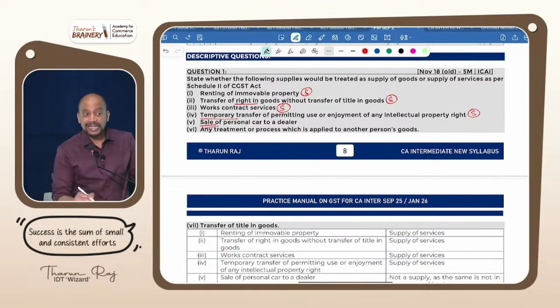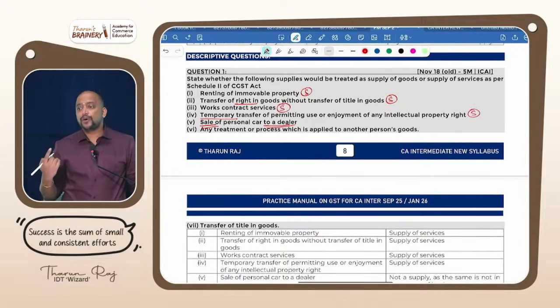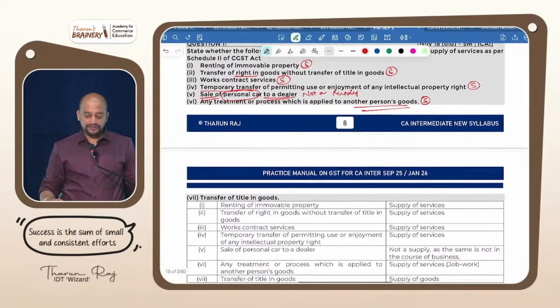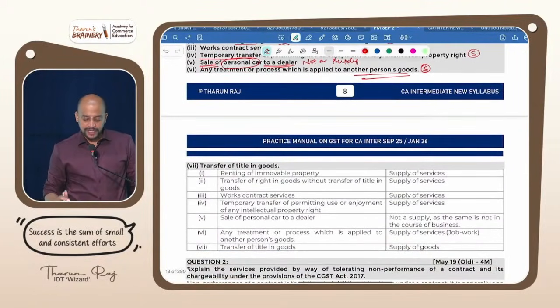Sale of personal car to a dealer. First, it is not in the course or furtherance of business. So as it is a personal car, not in the course or furtherance of business, it is not a supply. Okay. And next, any treatment or process applied to another person's goods, carrying out process on the goods belonging to another person: service. Here everything is service except point number 5, but point number 5 will come under not a supply.